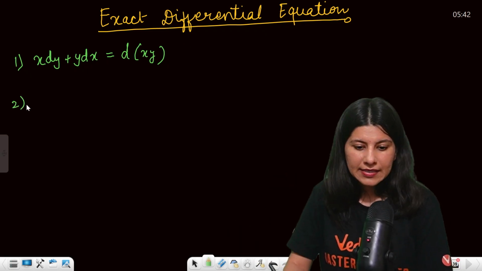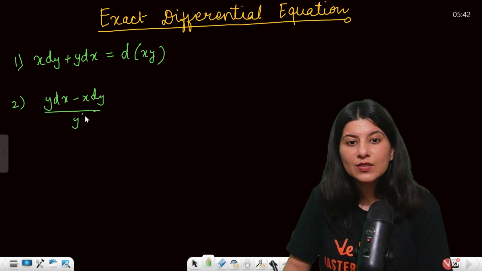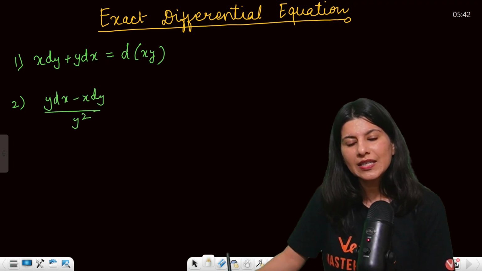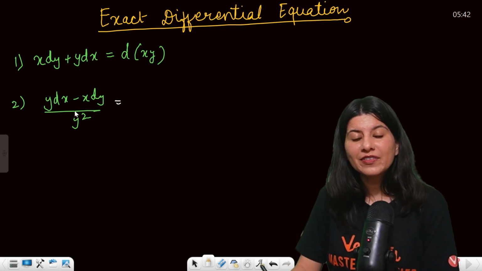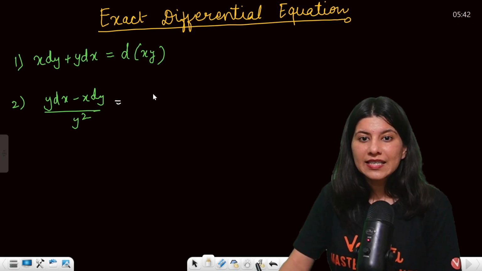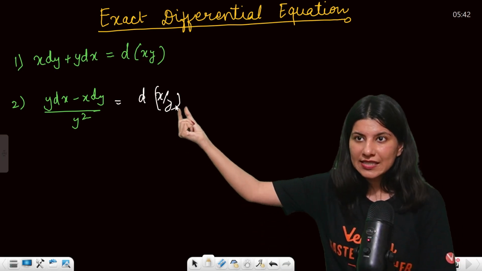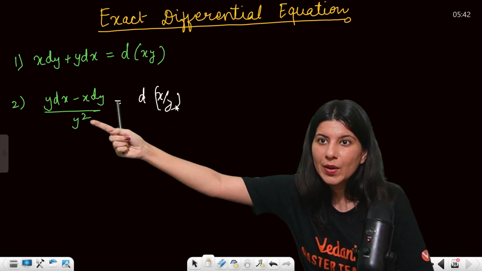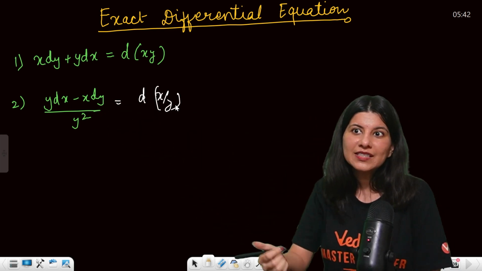Second, y dx minus x dy upon y square. The moment you see this, don't you think somebody has used the quotient rule of derivative, that says d of x by y: second function square, second function constant, derivative of first, minus first function constant, derivative of second.